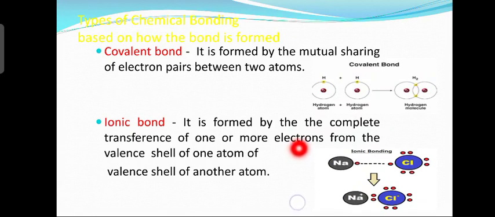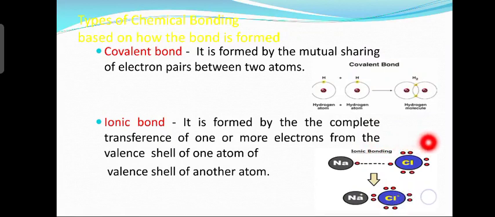It is the transference of one or more electrons from one atom to the other atom, from the valence shell to the other atom's valence shell. Alright. So example given is sodium and chlorine. What is the atomic number of sodium? Sodium atomic number is 11. Alright. So it has got one electron in the outermost orbital. Okay. Similarly, chlorine atomic number 17, it has got 7 electrons.